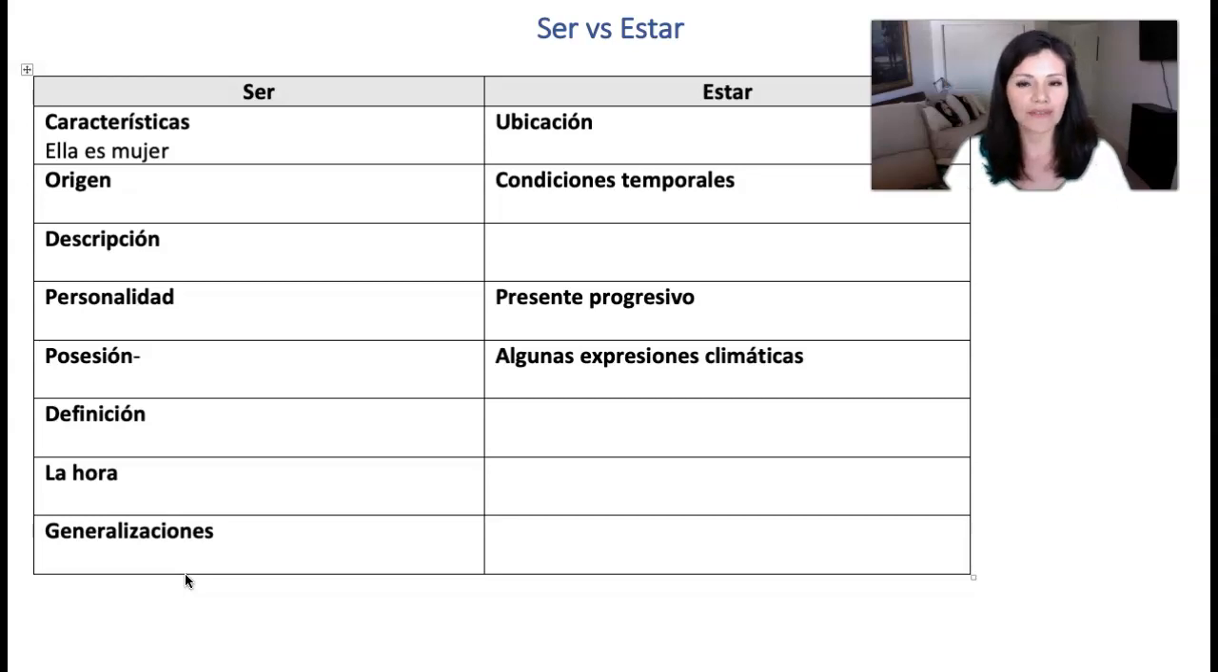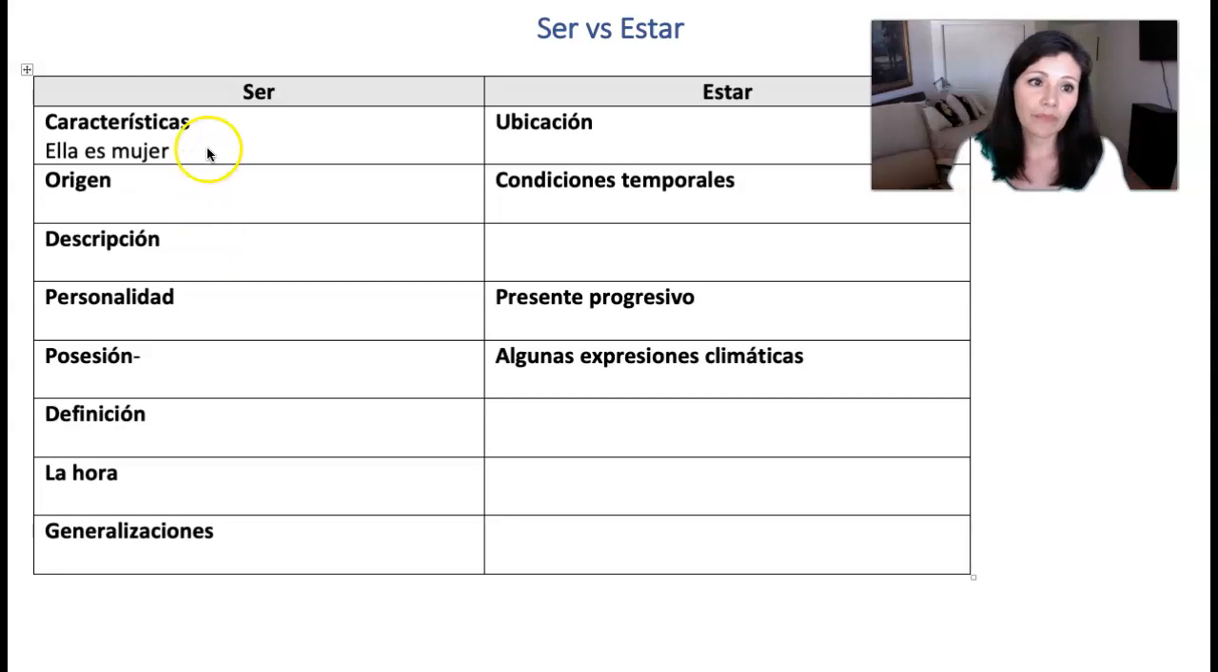So I wanted to give you lots of examples that you can use to determine whether you should be using ser or estar. The general idea is that ser is used for more permanent descriptions and estar is used to describe more temporal states. So I'm going to go through a lot of different ways in which ser, we can conceive it as permanent, even though technically I agree with you, a lot of these things could be modified and change, but we kind of have to think about them as permanent.